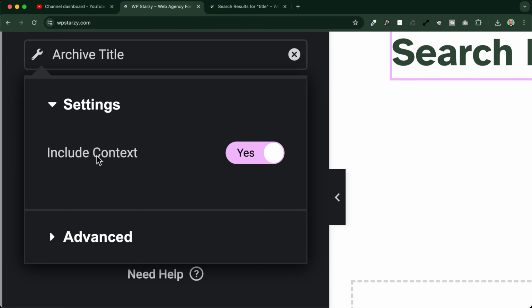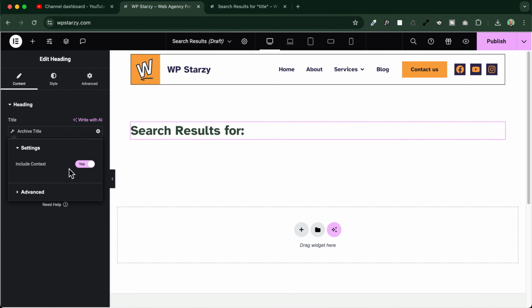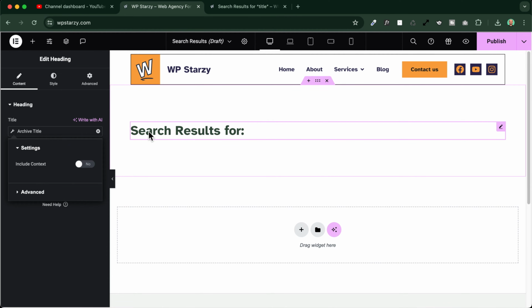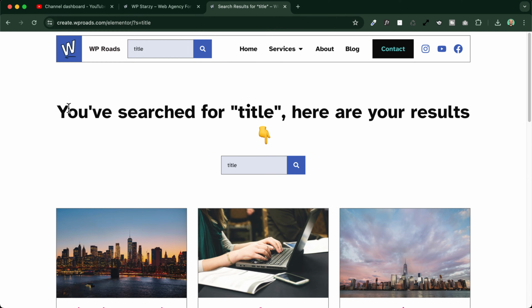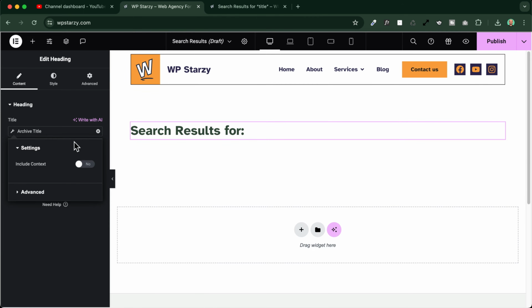I can decide to include or exclude context. In this case, there is a bug, so Elementor, even if you exclude the context, as you will see here in the search results page, it will still display the search results for sentence. I will show you later on during the tutorial how you can get rid of this sentence and completely customize it as I showed you at the beginning of the video, like in this case. But for the moment, we will leave it like this.